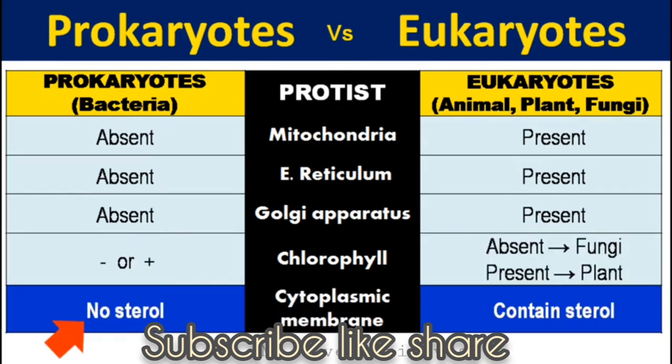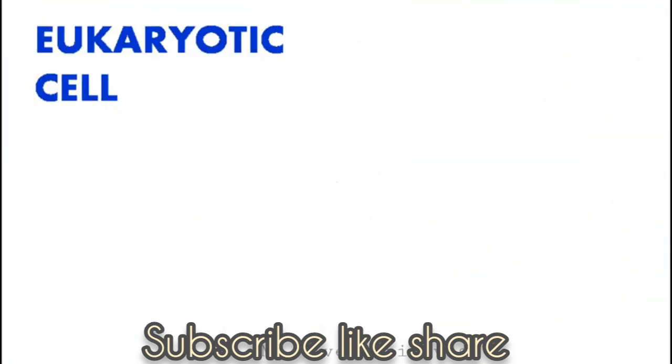Cytoplasmic membrane. In prokaryotes, the cytoplasmic membrane does not contain sterol. But in eukaryotes, the cytoplasmic membrane contains sterol. These are the differences between prokaryotes and eukaryotes.